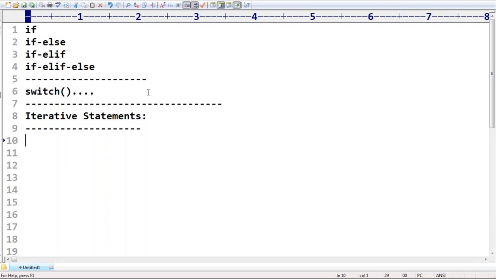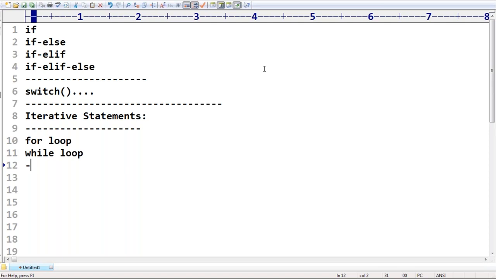In Python we have two types of iterative statements. The first one is the for loop, and the second one is the while loop. Remember this: only two loops are available in Python, the for loop and the while loop.